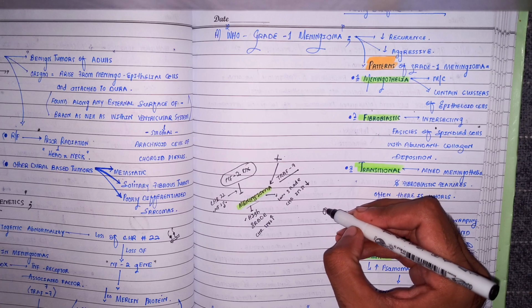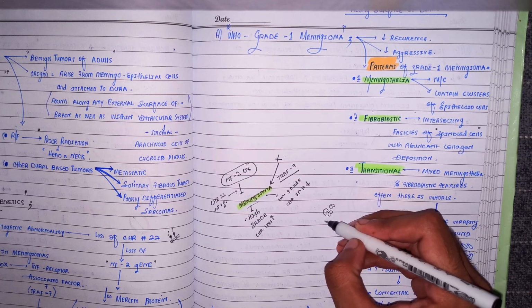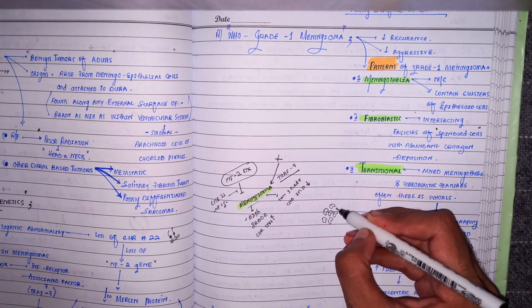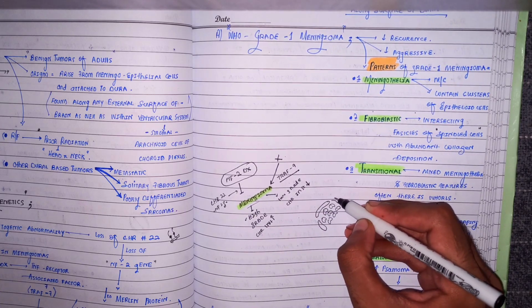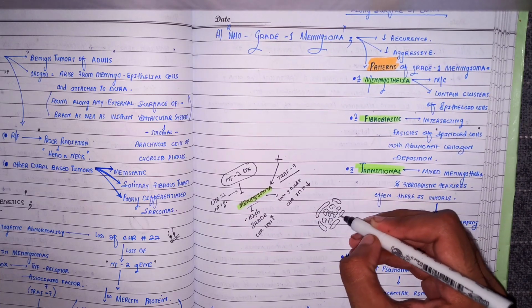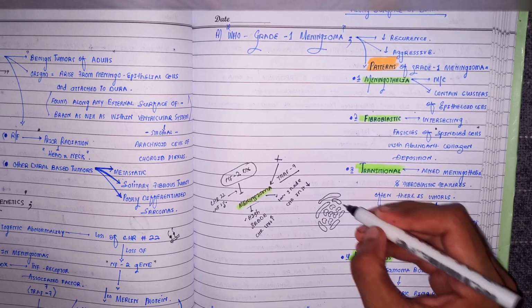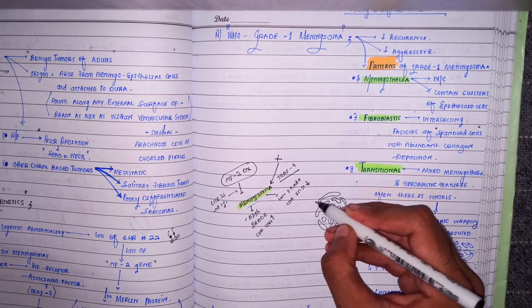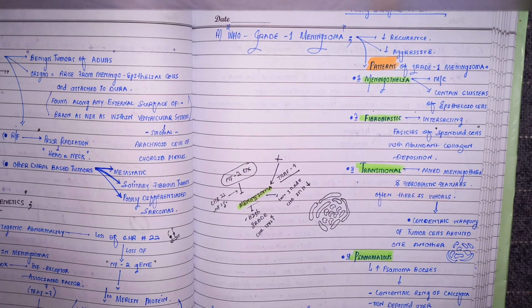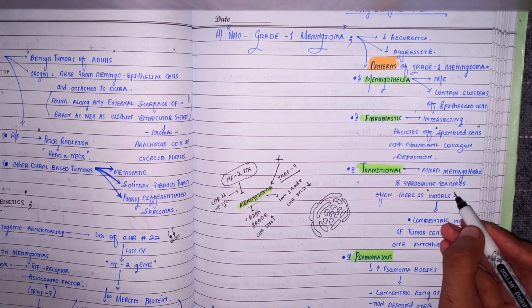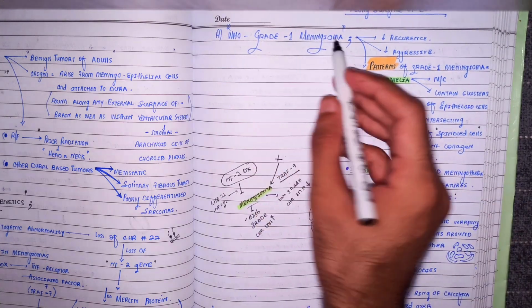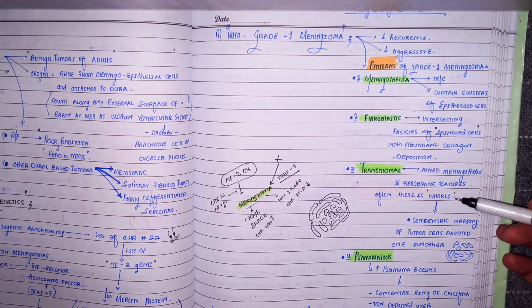This is one tumor cell, this is another tumor cell, and so on. You can see the tumor cells are actually surrounding each other, और ये पूरा एक whorl बना रहे हैं. So, there is the presence of whorls in the transitional variety of the WHO grade 1 meningioma. What do you mean by whorls?